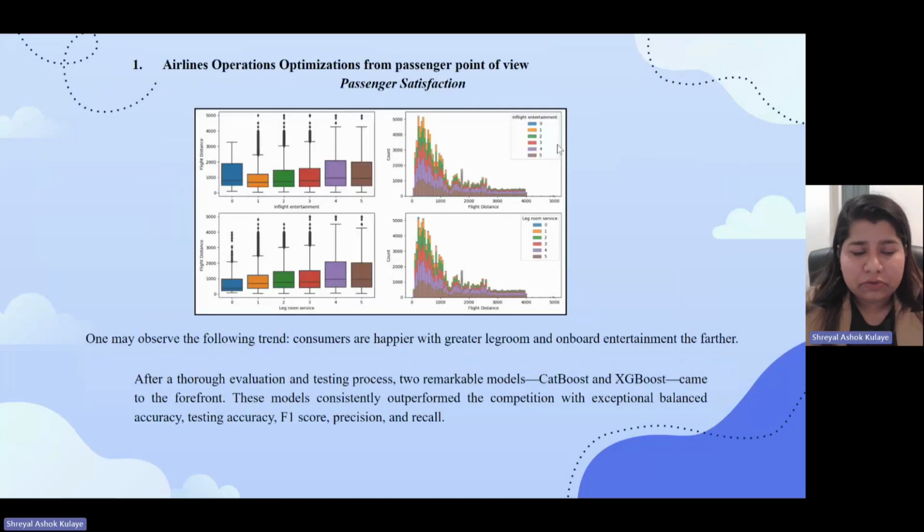The next part also covers the legroom services and flight distances, and then in-flight entertainment, from the passenger satisfaction point of view. For this, we have trained the model with 10 different algorithms, and the best one was, I think, XGBoost, and we finalized working with that and tested the results.